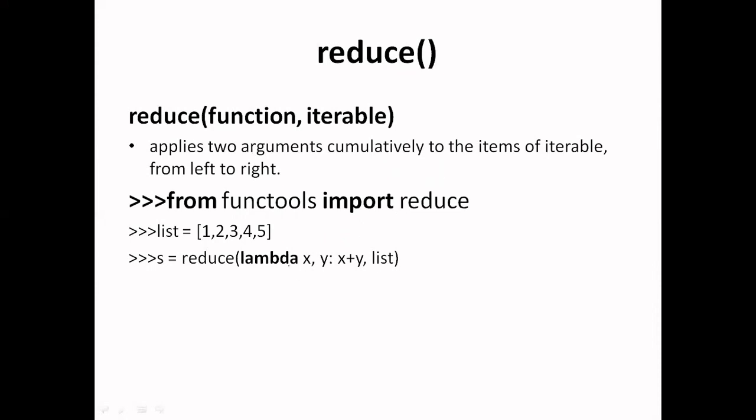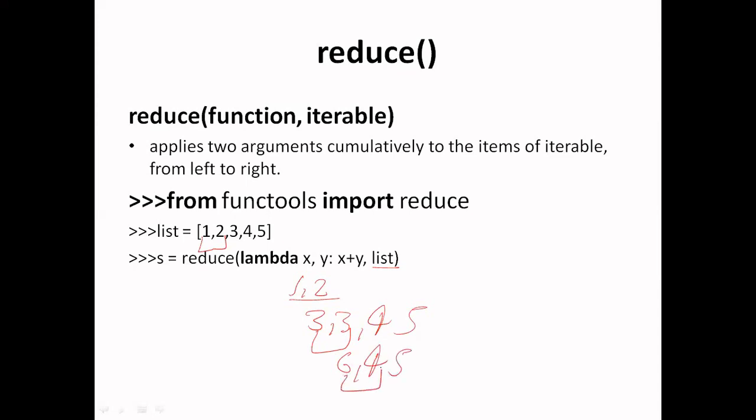This lambda function will take two elements of this list object, that means the first two elements from left to right will be taken, that means 1 and 2, and their addition 3 will be returned. Now we have the list 3, 3, 4, 5. Next two elements, that means 3 and 3, will be taken, and their addition 6 will be returned. Now we have only three elements.